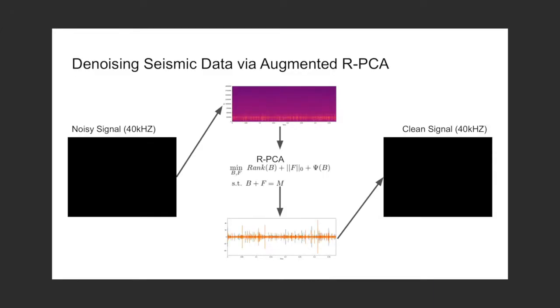The first step in our pipeline is to denoise the noisy seismic signal. We do this via a robust PCA algorithm. To demonstrate the denoising process, we can listen to a downsampled version of the noisy signal and the resulting clean signal after applying robust PCA.